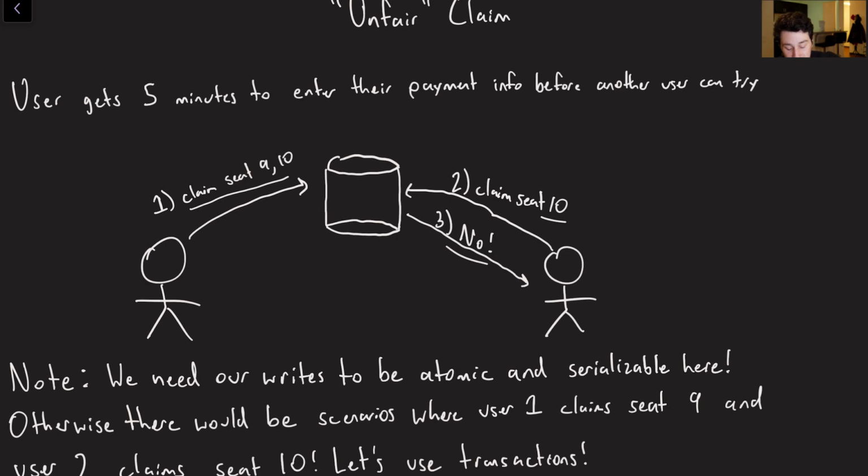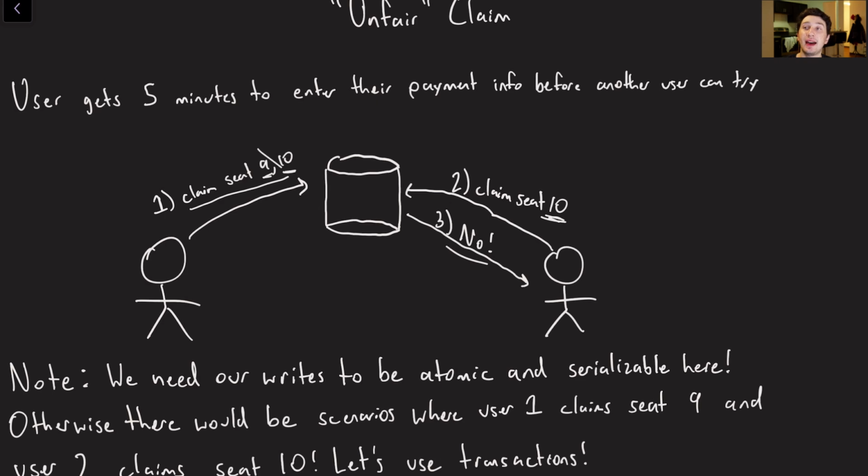The reason being that, if I try and submit a claim for both 9 and 10 and only the claim for seat 9 goes through, well, that's no use to me because then someone else can check out seat 10 in the meantime. Additionally, if it is not serializable, I could submit a claim for seats 9 and 10, and then somehow, in the middle of that, this guy's claim for seat 10 could go through, and now all of a sudden I have a split claim, which isn't going to work.